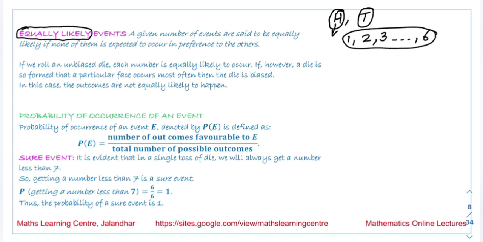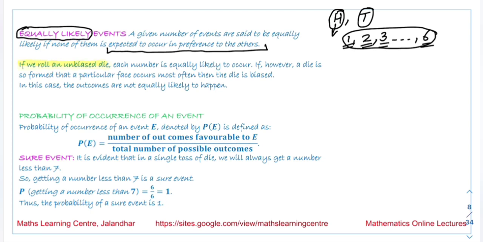So equally likely means that any one of them is expected to occur. The word expectation we cannot use over here because in probability expectation has some other meaning. So we are just using the term to say that the chance of occurrence of all these outcomes is the same.